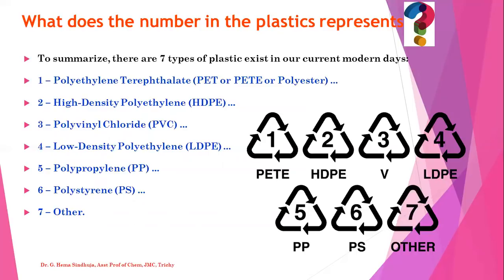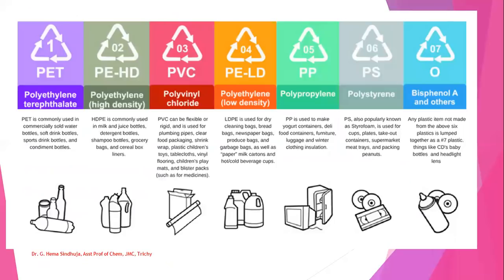If you see water bottles or some other plastic bottles, there will be some numbers represented, which denotes that the water bottle is made up of this kind of plastic. I have shown this table here. 1, 2, 3, 4, 5, 6, and 7. 1 is used for soft drink bottles, sport bottles, condiment bottles, etc. 2 is used for detergent bottles, shampoo bottles, bags, etc. This PVC number 3 is used for plumbing pipes, plastic children toys, flooring, children play mats, etc.